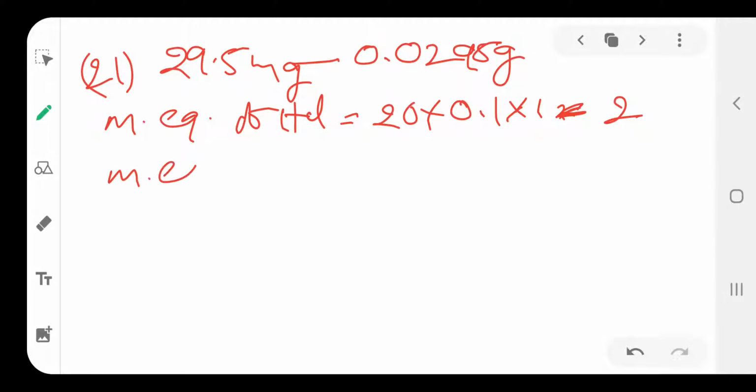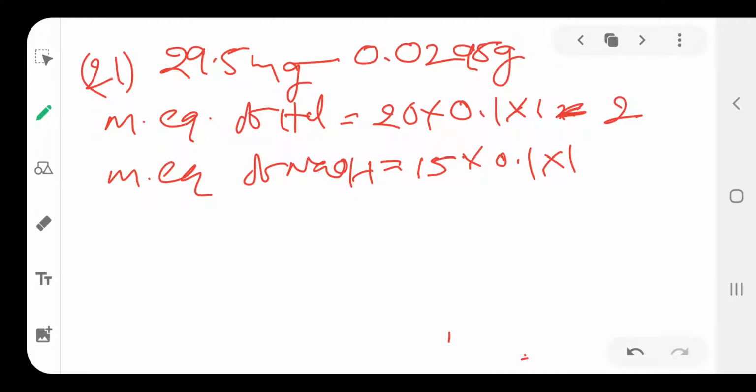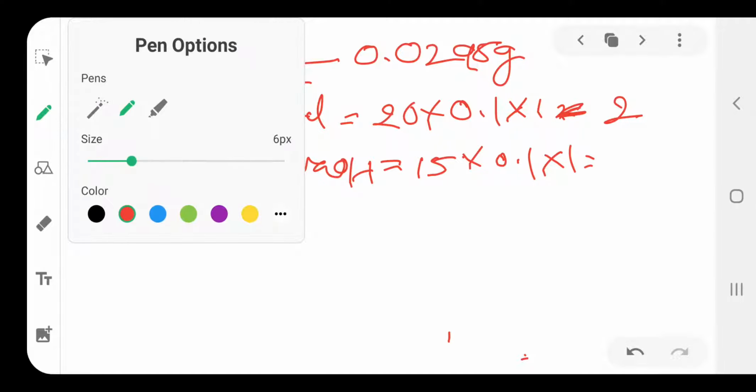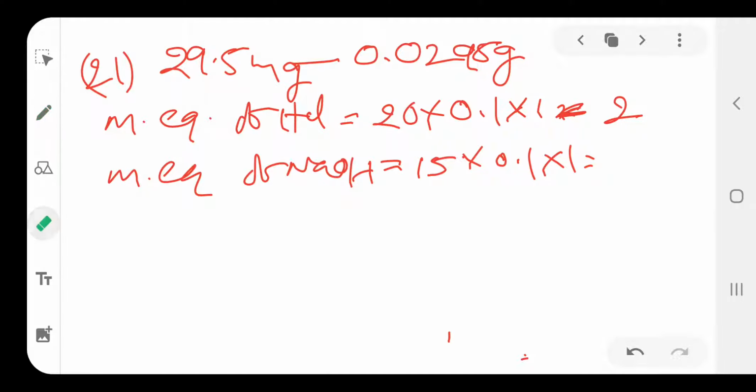Like that, milli equivalents of base, NaOH. How many ml did they give? 15 ml of NaOH, into 0.1 molarity, into acidity, which for ammonia is 1, because ammonia has one replaceable OH group.